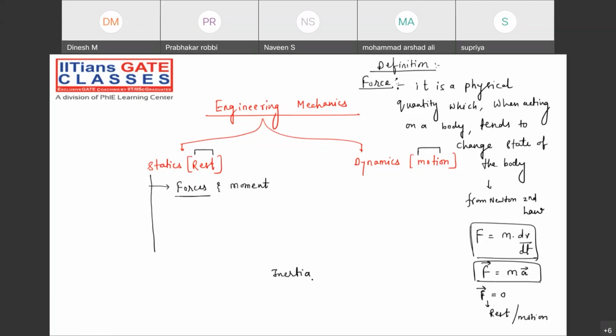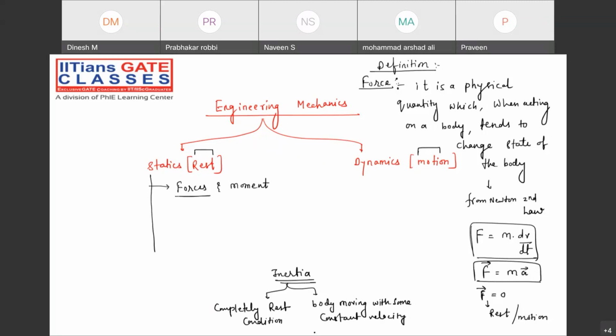Inertia. What do you mean by inertia? Suppose that any body is under completely rest condition. Then that body will remain under what? It will remain under rest condition throughout its life. That is one type of inertia. Or suppose that the body is moving with some constant velocity.